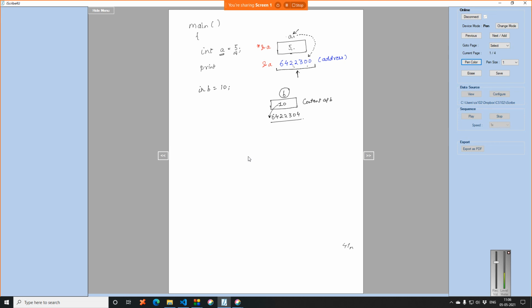Initially it is a bit tricky to understand, but once you get a hang of it, it is easy. So now this address, whatever we are representing in computer memory, there should be a way by which a program can access it. That address is represented using the ampersand symbol. So you can see ampersand a, where the variable name was a.